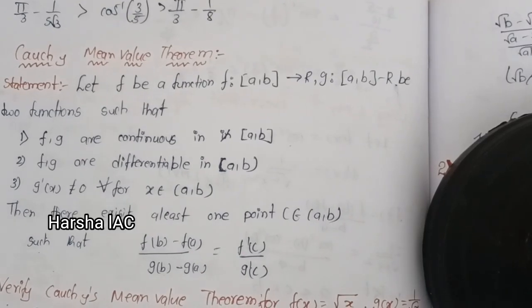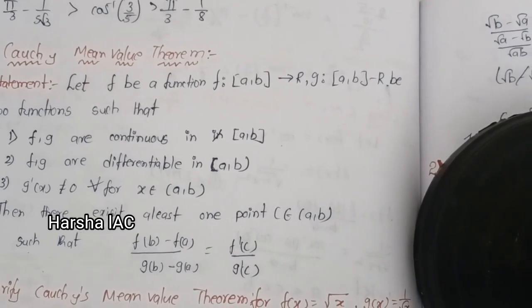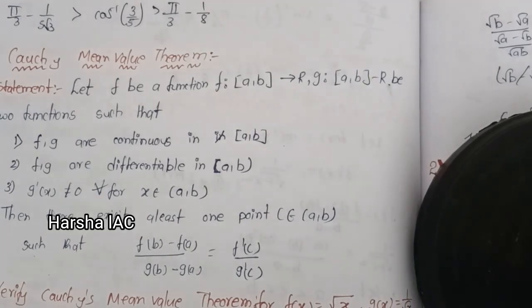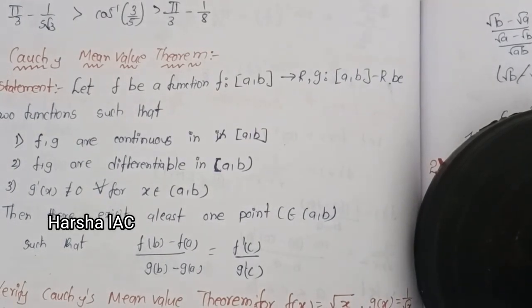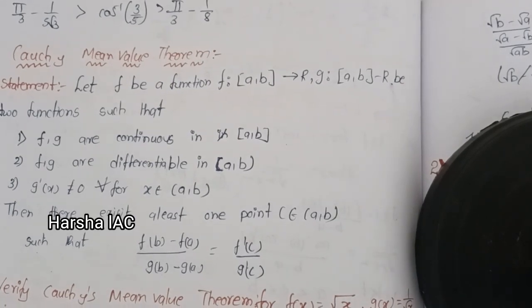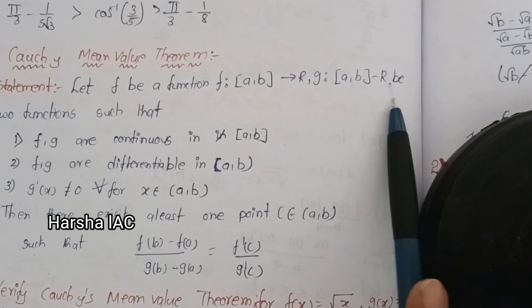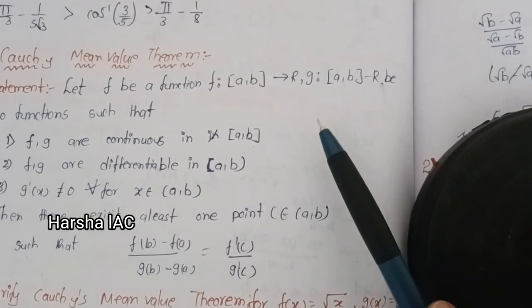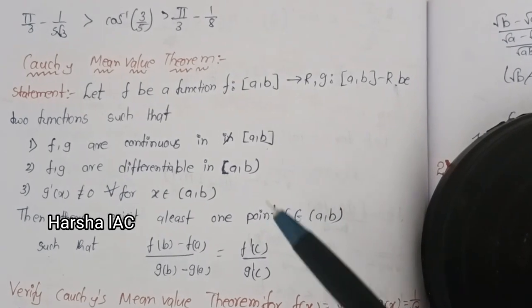Everyone, today we are discussing the Cauchy mean value theorem, and in the previous classes we have completed Lagrange's and Rolle's theorems. Now it is the same as Lagrange's, but there is just a small difference here, that there are two functions, f and another one, g. That is the main difference between Cauchy's and Lagrange's.